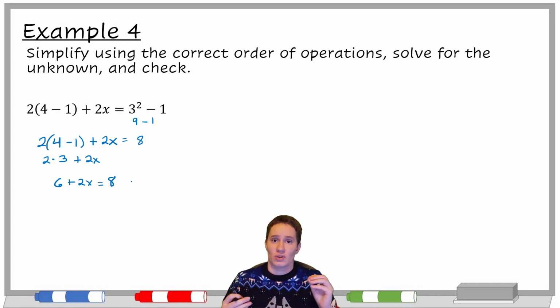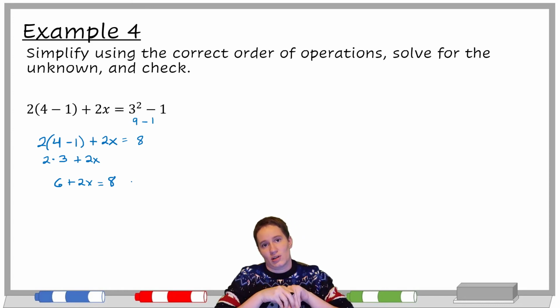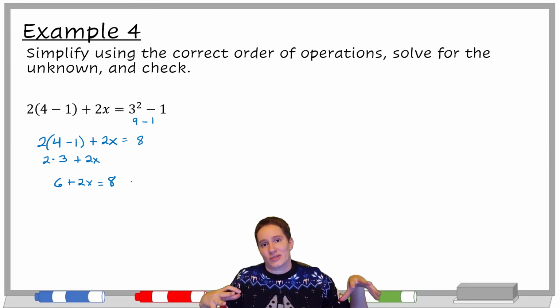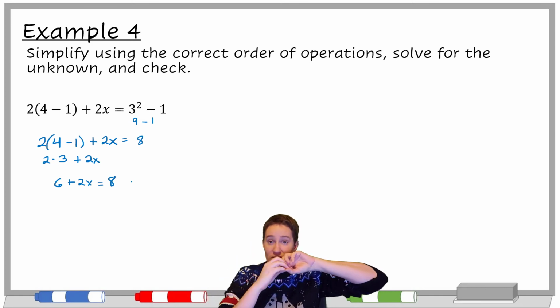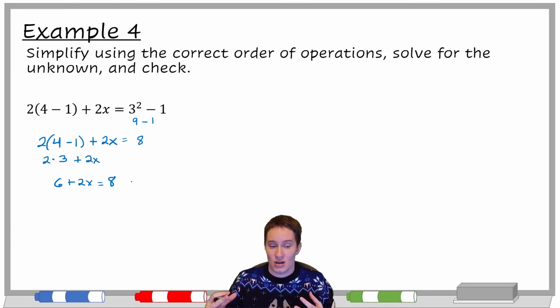We actually mess with the 6 because now that we've simplified as much as we can, our goal is to undo what's happening to x, and so we have to work from the outside to the inside. So that 6 needs to be subtracted over first, and then we take care of the 2 that's right in front of x.